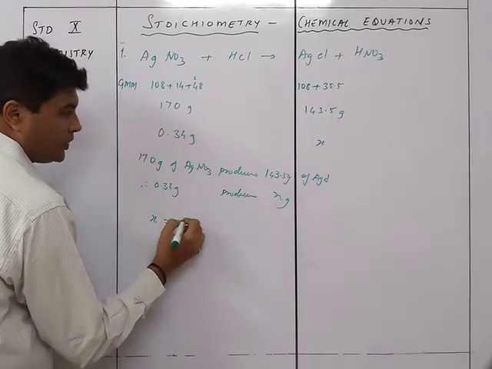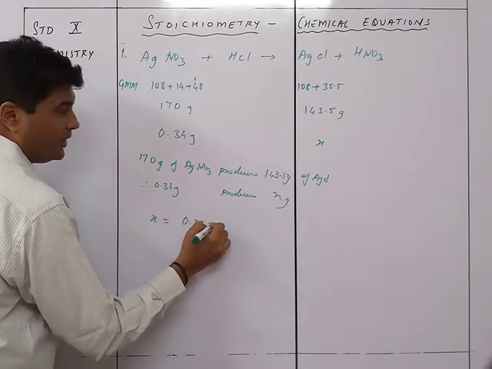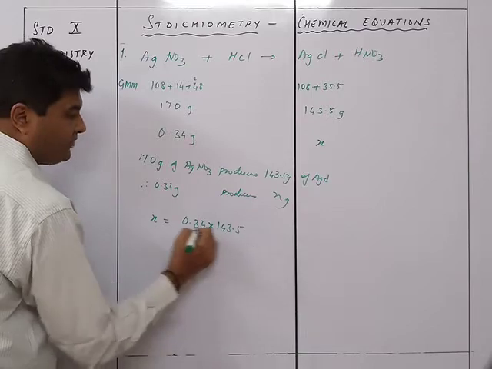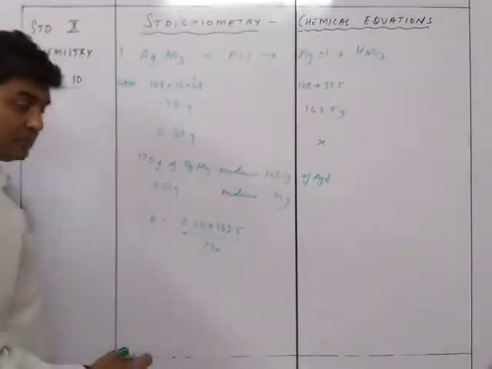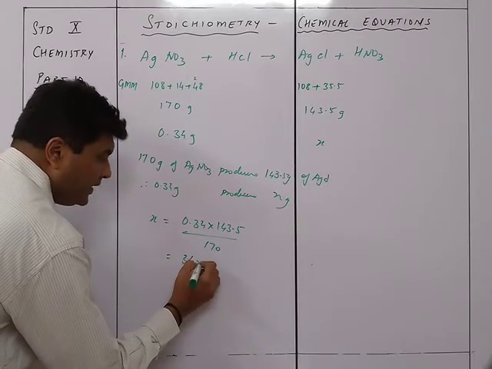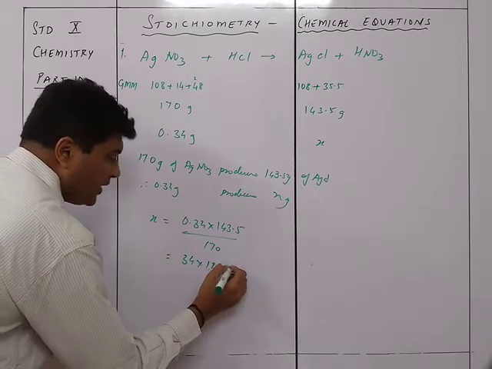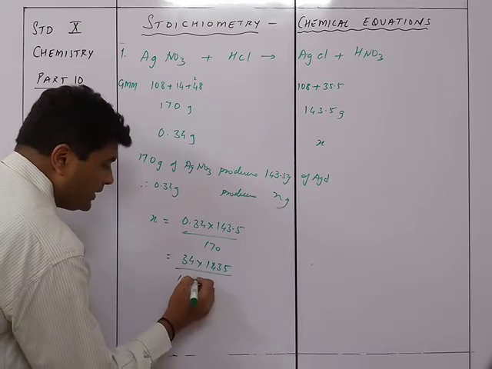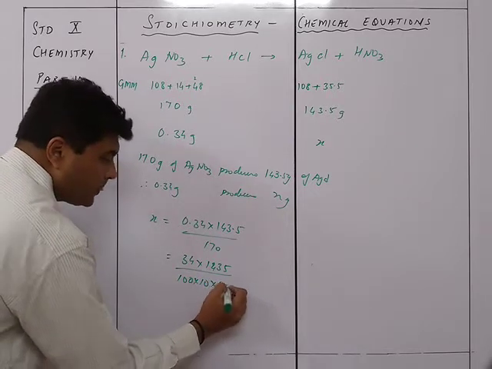So X will be equal to 0.34 into 143.5 upon 170. So that is equal to 34 into 1435 upon 100 into 10 into 170.